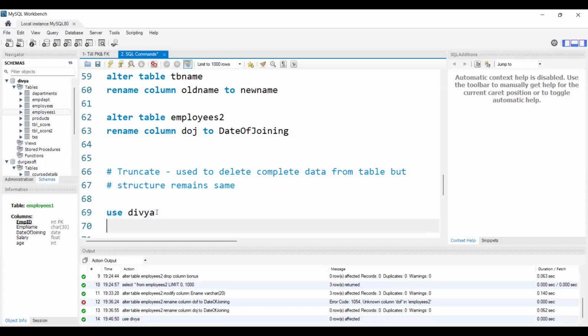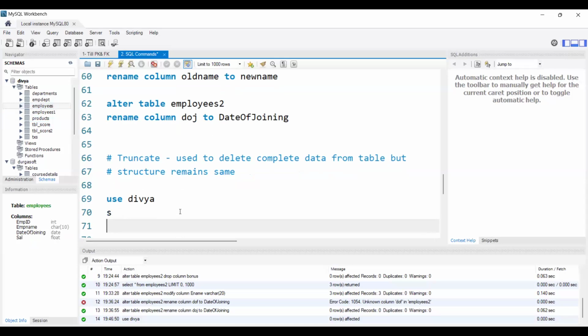I activated that. So by activating that, whatever SQL statements I write now will execute inside this database, right? I have a product table, score. Let's see whether I have data inside. Let's start from employees.